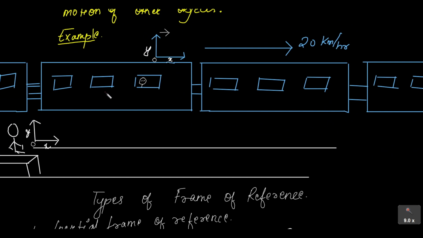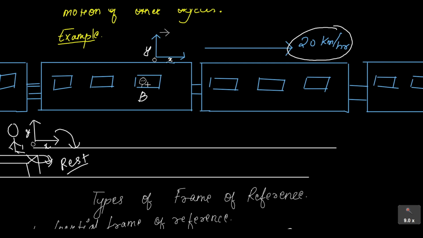Here I have made a train in which sits this person. Let us call this person B, and one person who is sitting at the platform is person A. This train is moving with a velocity of 20 kilometer per hour, and we consider the person sitting at the platform to be at rest, so his velocity is zero. If he makes any observation, his x-axis and y-axis will be drawn this way, and this coordinate system is also at rest because the person making the observation is at rest.